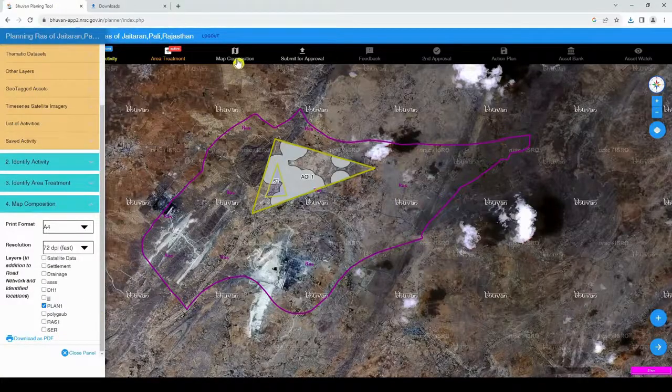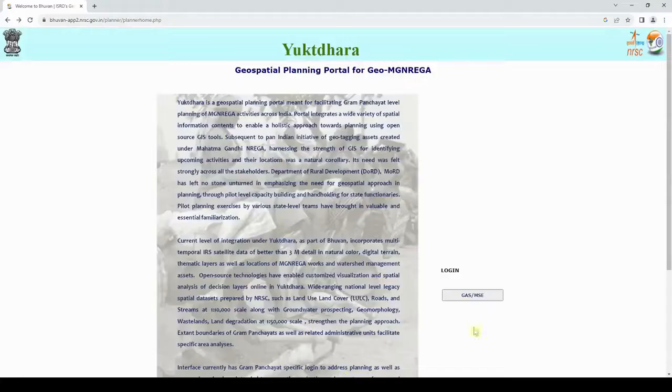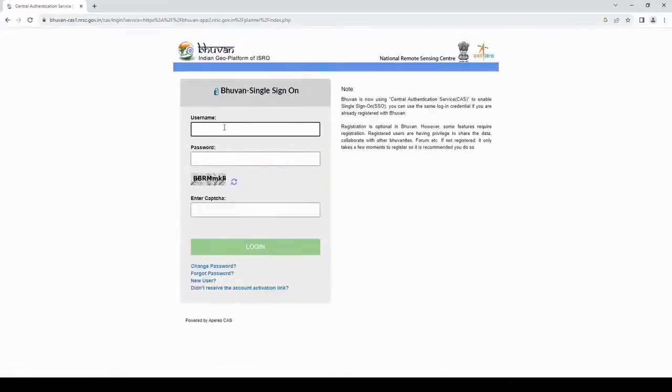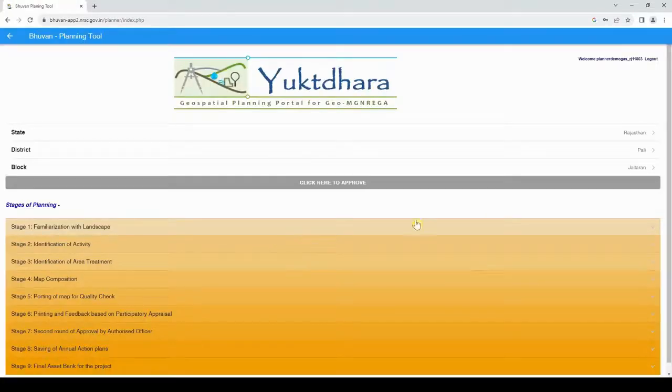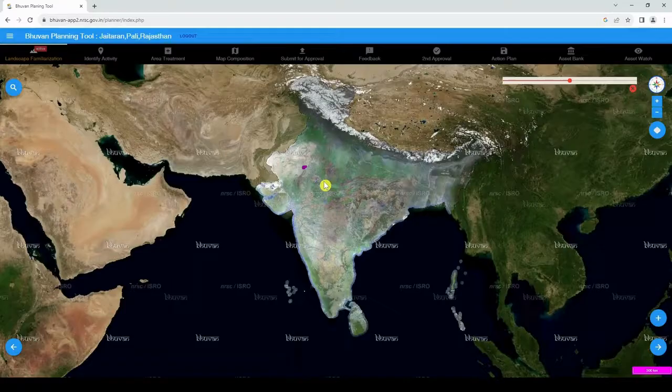Submitting the maps for the approving authority provides upload and submit action plans for approval. GAS has authorization to approve the plan activities created by the MSE. For approving plan activities, the GAS user has to log in to the Yuktdhara web portal with his username and password. Then the GAS user will navigate to the respective administrative boundaries, that is state, district, and block. The GAS user has to click on the Click here to approve button for approving the plan activities.